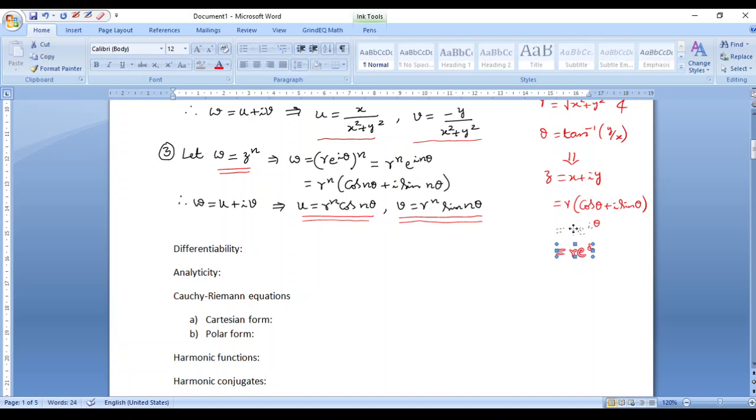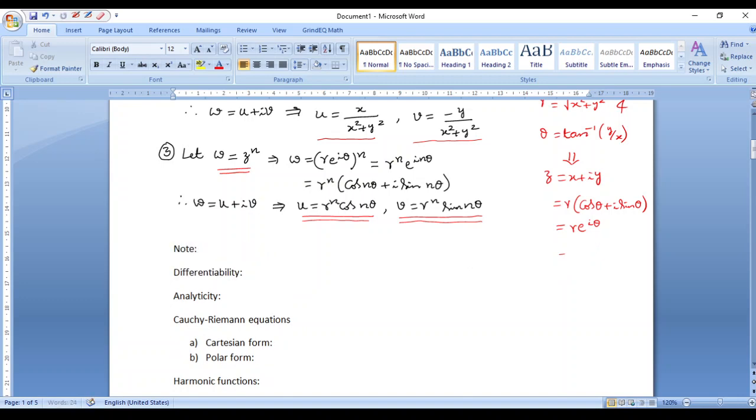Right? I hope you have got this point. So if you have got this, then we'll quickly move on to the next part. Generally, if I go for the general conversion, if w equals f of z,